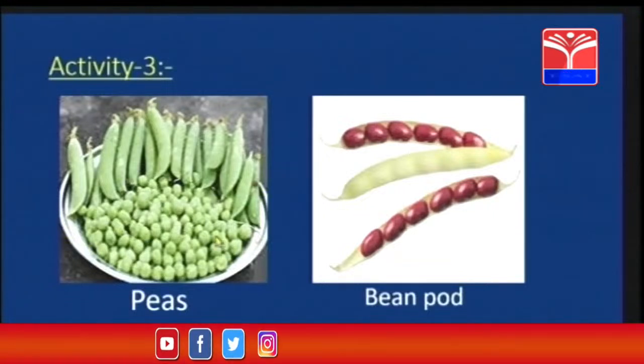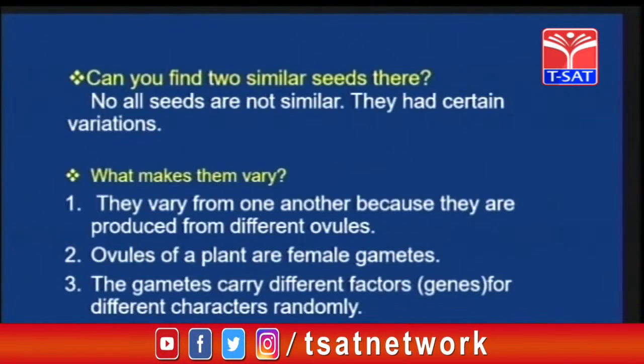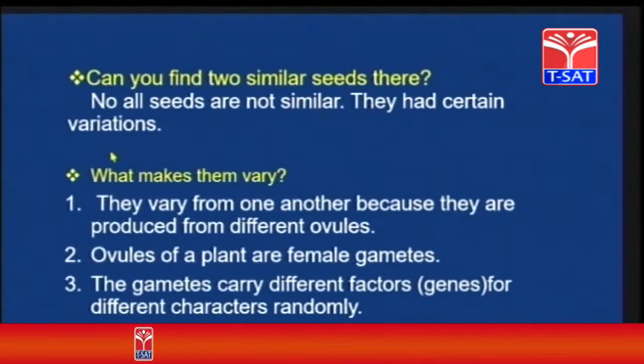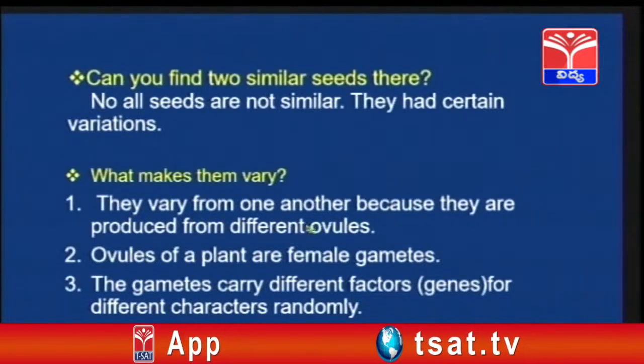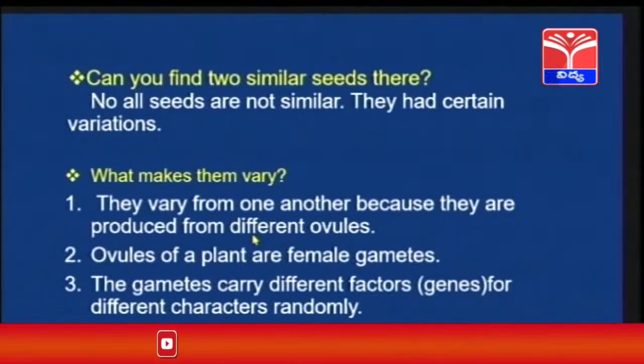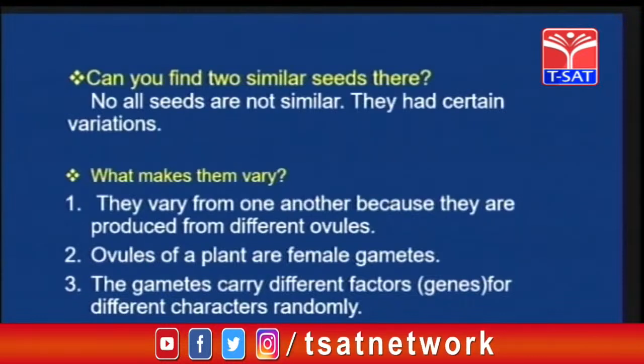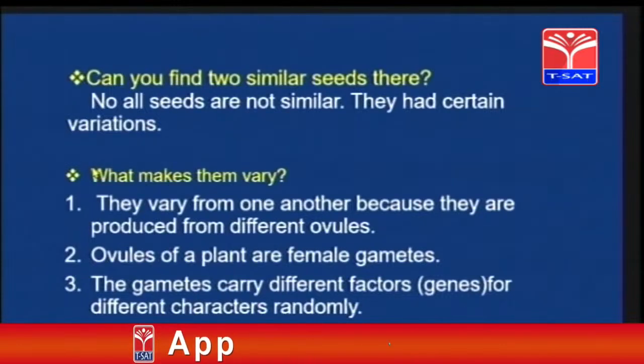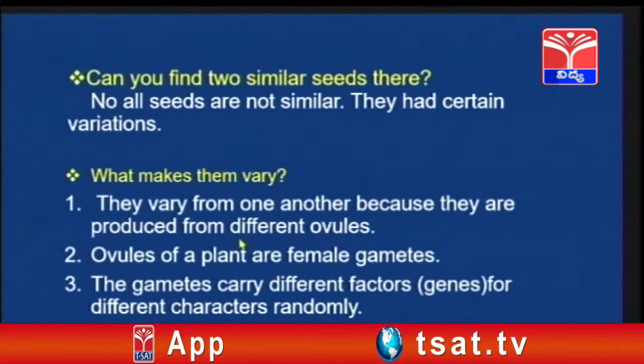So the answer will be no. No seeds are similar. So all seeds are not similar. They had certain variations. Now what makes them vary? They vary from one another because they are produced from different ovules. So children, in the topic reproduction, we have discussed that ovules are present in the ovary, nothing but the gynoecium, the female part of the plant. So the ovules are present inside the ovary.